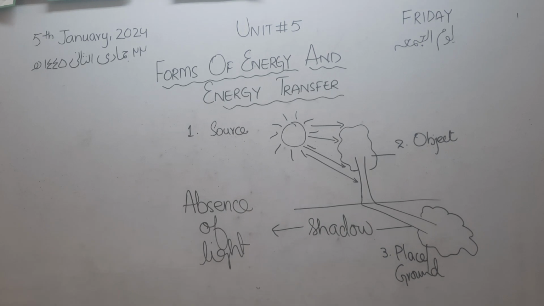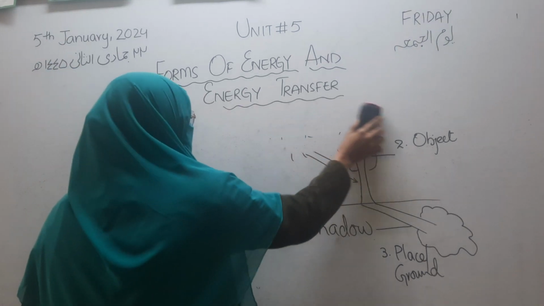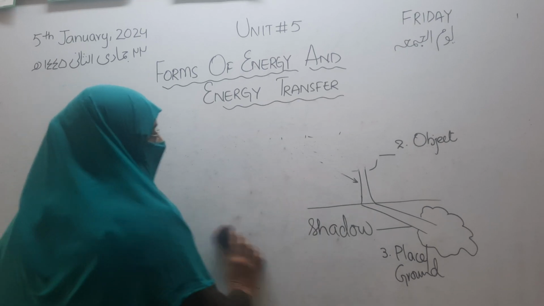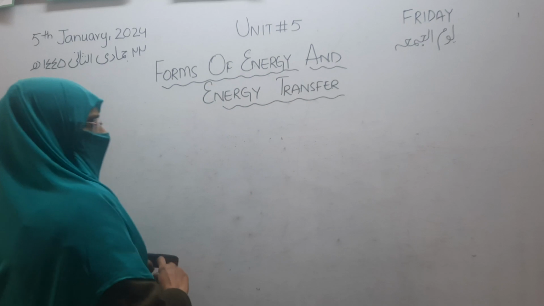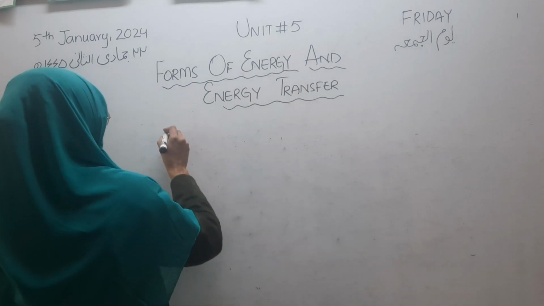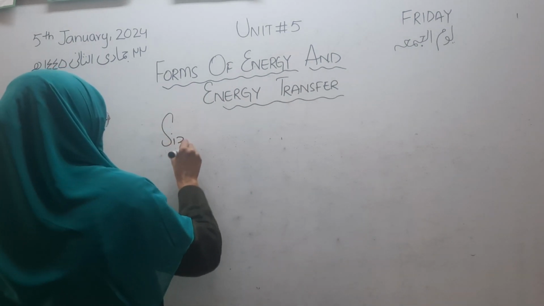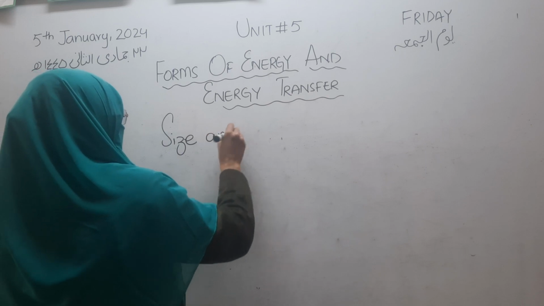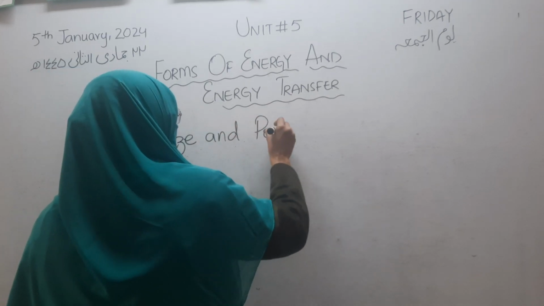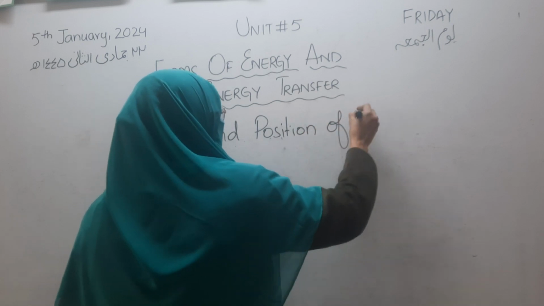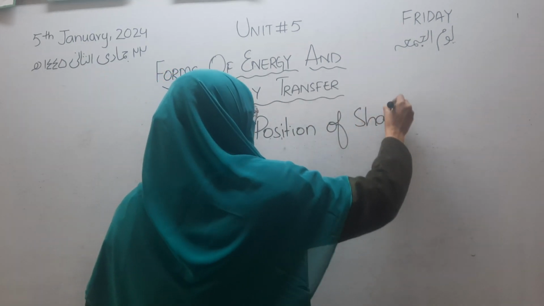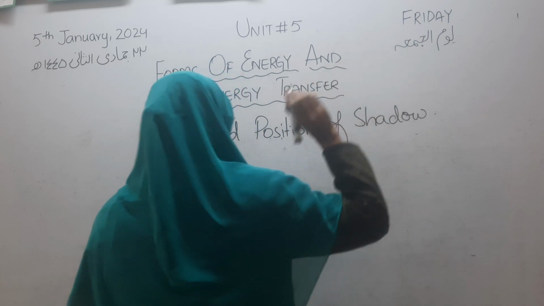Okay, the next topic is the size and position of shadow.